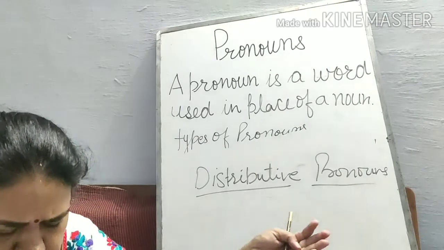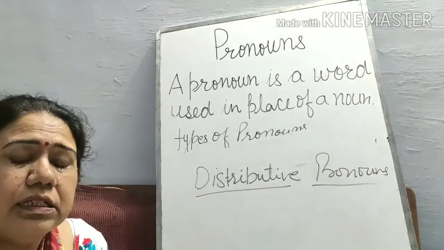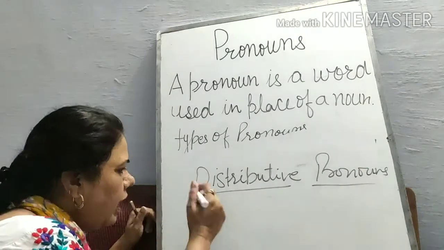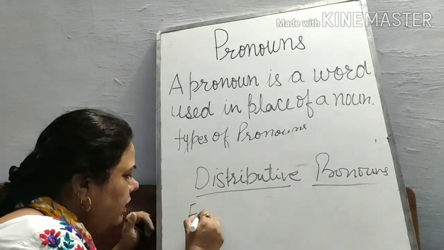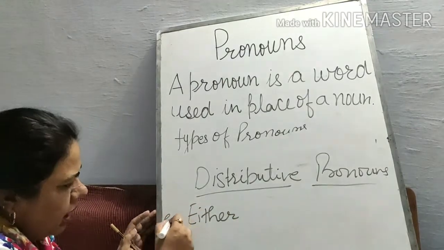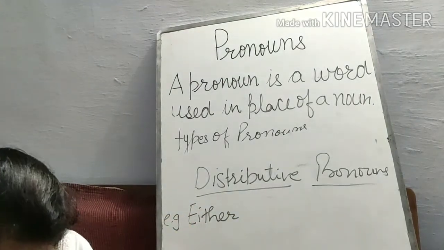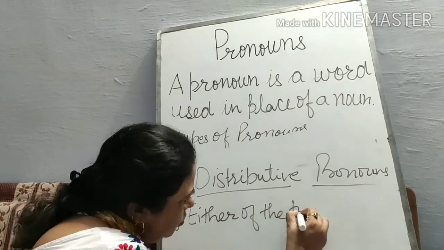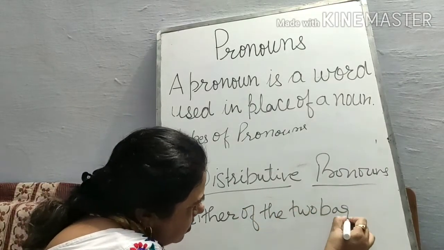For example, we can say each, either, neither, every. Let us start with an example. Either of the two bags.